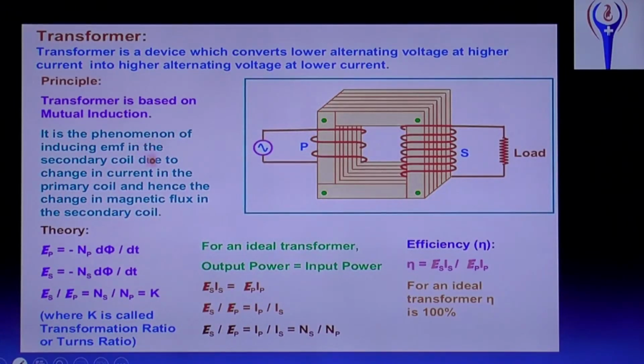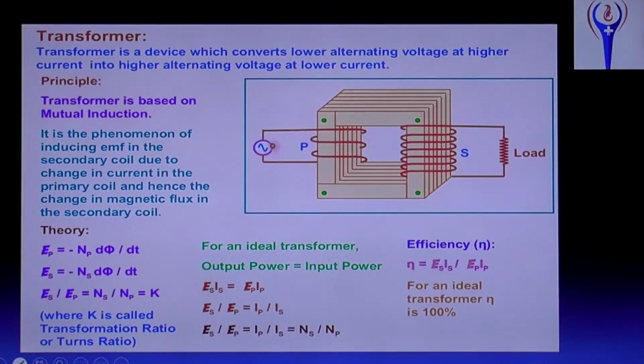That is, the phenomenon of inducing EMF in the secondary coil when there is a changing current in the first coil, that is the primary coil. And what type of voltage is this? AC or DC? AC. What is the name of this signal? Sinusoidal signal or sinusoidal wave.